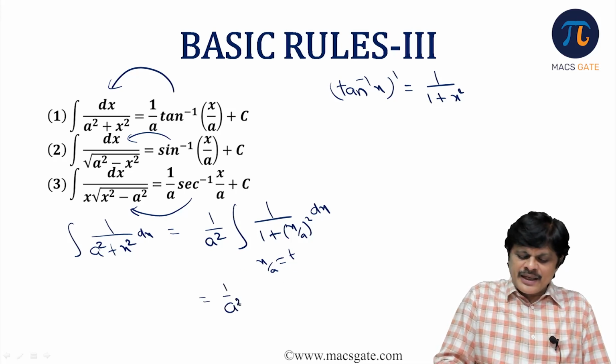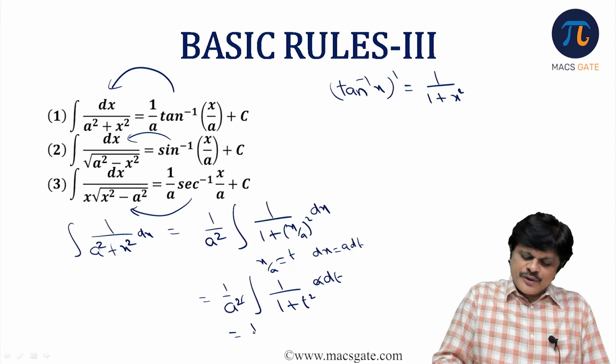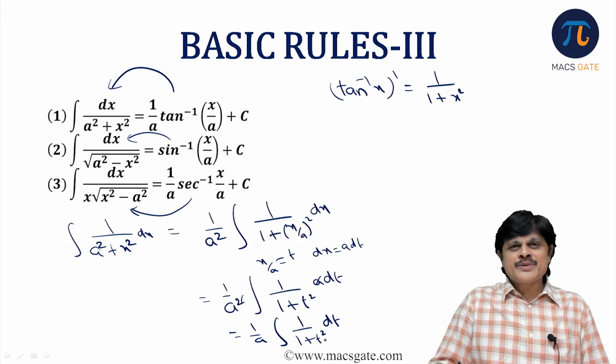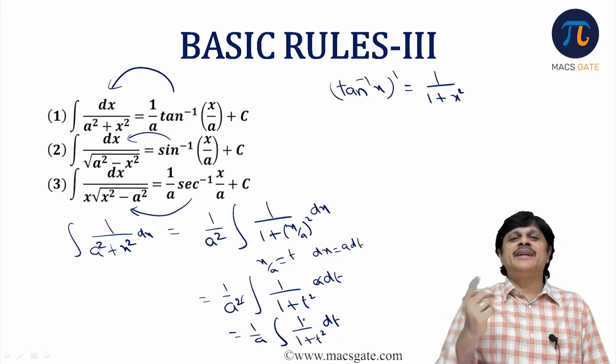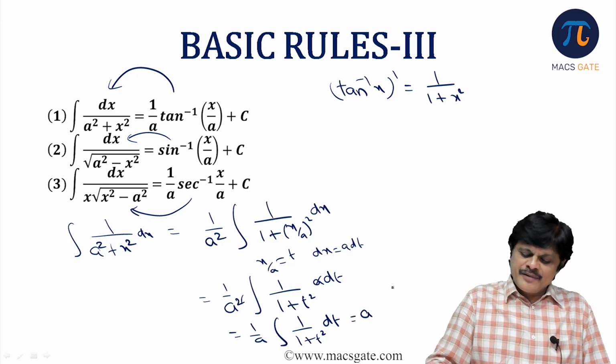Then it becomes 1 by a square integral 1 by 1 plus t square into a dt. So this a cancels, and you get 1 by a integral 1 by 1 plus t square dt. So 1 by 1 plus t square means tan inverse t derivative. Therefore integral of 1 by 1 plus t square is tan inverse t.